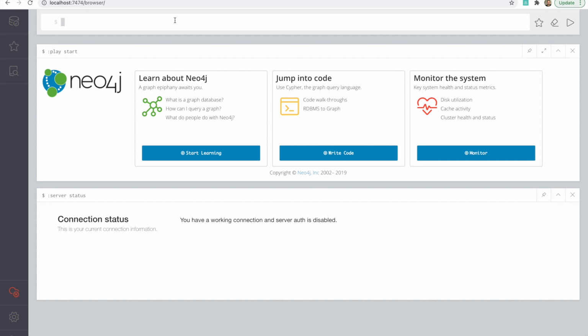Okay, so let's run our Cypher query first to get this artist, Dada Saheb Phalke. Then we'll see who all the actors are who worked in the movies with which Dada Saheb Phalke was associated.